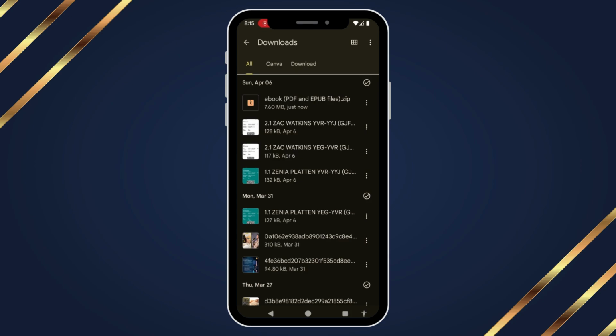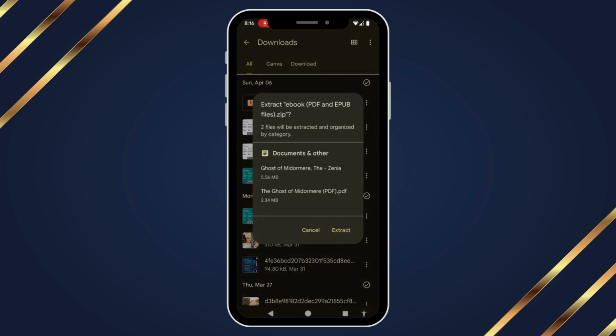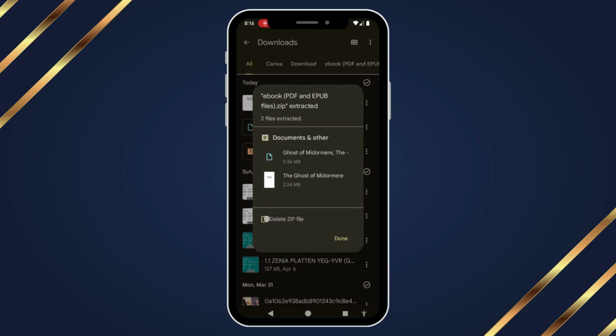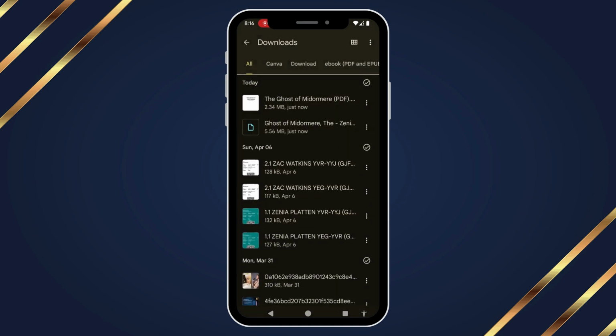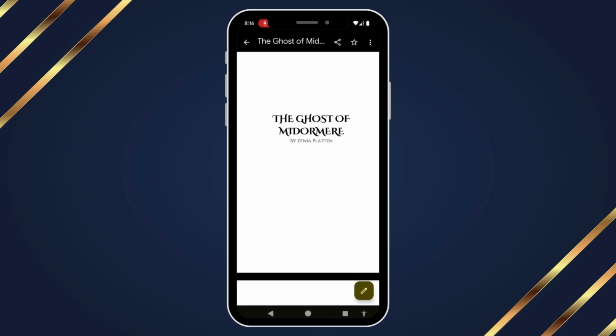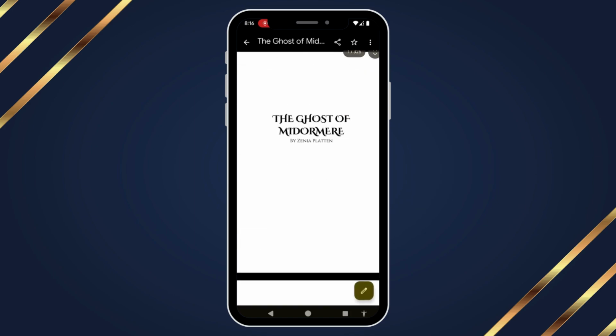So from there, you can go ahead and click on it, and it'll give you the option to extract the files. We're going to go ahead and click delete the zip file. You don't have to do this. It just makes things a little bit cleaner. And you can see now we have on our phones the PDF version and the EPUB version. If you have an ebook reading program on your phone, it should be able to read the EPUB file. But for most of us, I imagine you'll want the PDF. And when you open it, it'll just show like this, page by page. That's it. Pretty straightforward for that one.